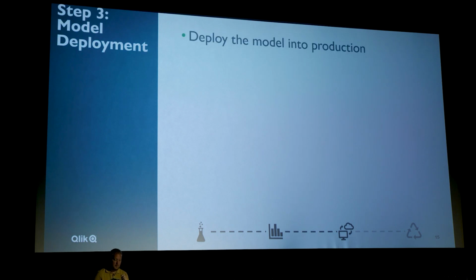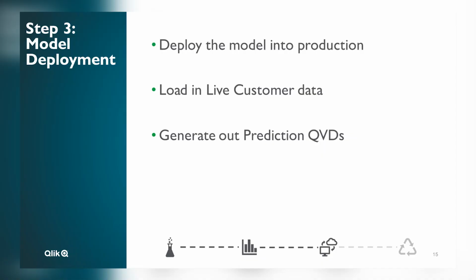That's our next step. When we deploy it into live production, we're going to load in our current existing live customer data. Once we use the model on that live customer data, it's going to generate a number of predictions at the customer level. And it'll produce for us a set of QVDs, which, as you all know as Qlik users, you'll be able to load into your Qlik app and interrogate alongside your customer data. So let's go do that.